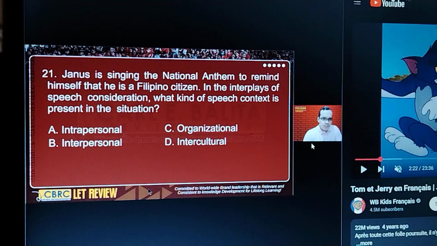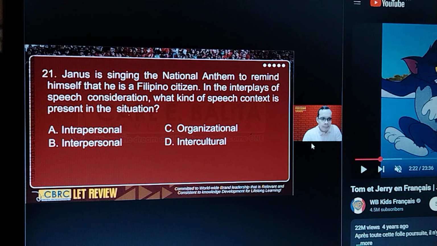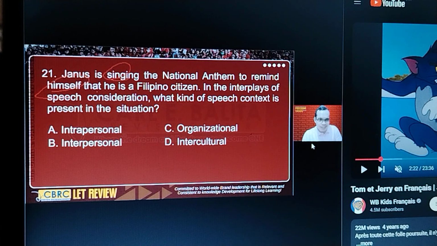Next. So keywords here, himself. And then singing, is Janus talking to someone else or not? He's not talking to someone else. Therefore, what type of communication is that? It is intrapersonal. He's simply reminding himself. He's talking to himself. Letter A.